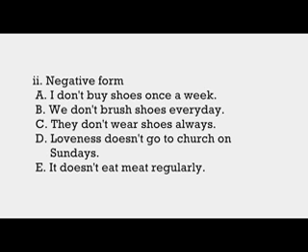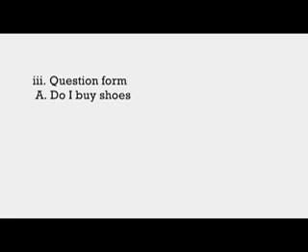These sentences don't agree. They are negative sentences. They are negating. That means they are not agreeing. I don't buy shoes once a week. That means the action doesn't take place. They are negative sentences.